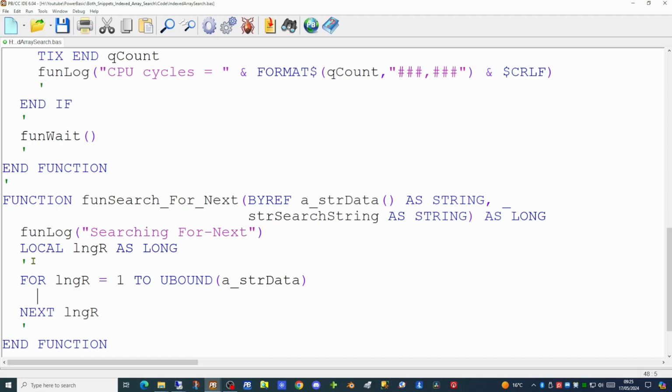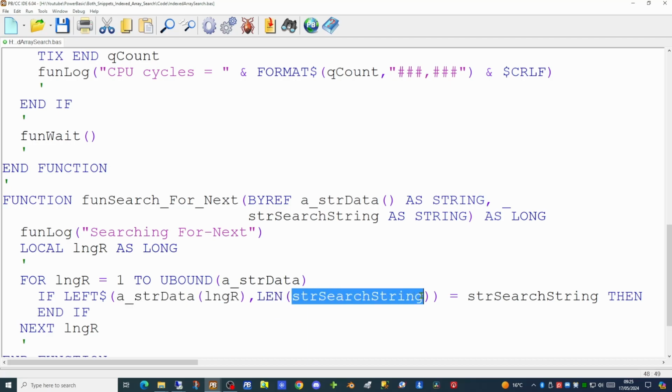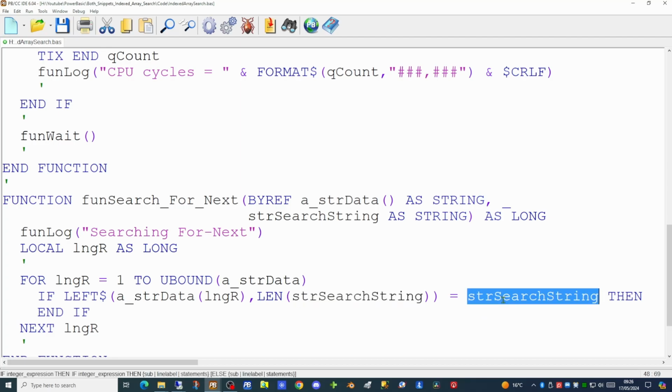Now we have to compare the information in the array with our search string. The long R element of the array will give us the data, which is the full data for that record, including the email address, the name, and so on. We're only interested in the left-hand part of it, which is just for the length of the email address. So we're using the len command to work out how long the search string is. So if our email address is 25 characters, then it's taking the left 25 characters and comparing it against the search string. Remembering when you're doing this kind of comparison, it's case dependent. But in this case, we know what we're looking for, so the case should match nicely.